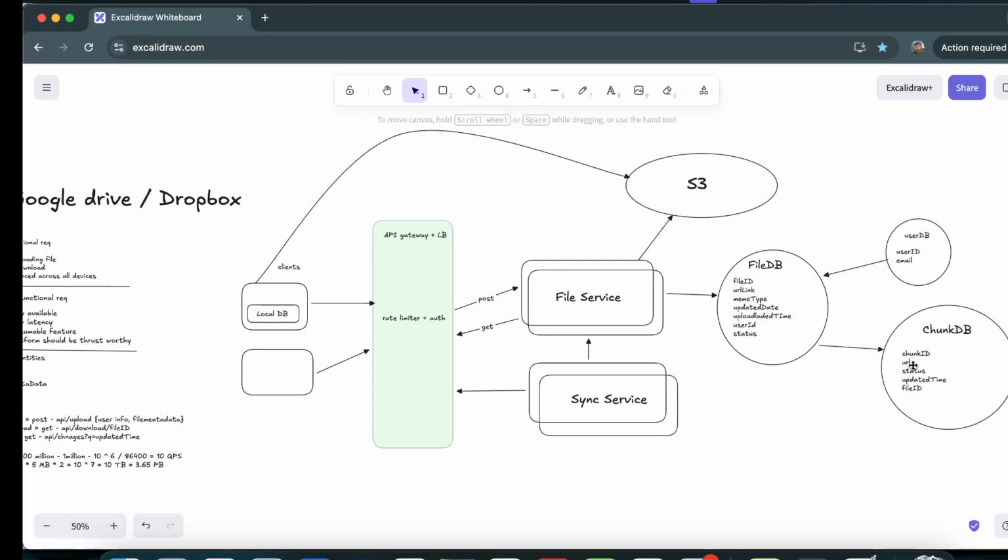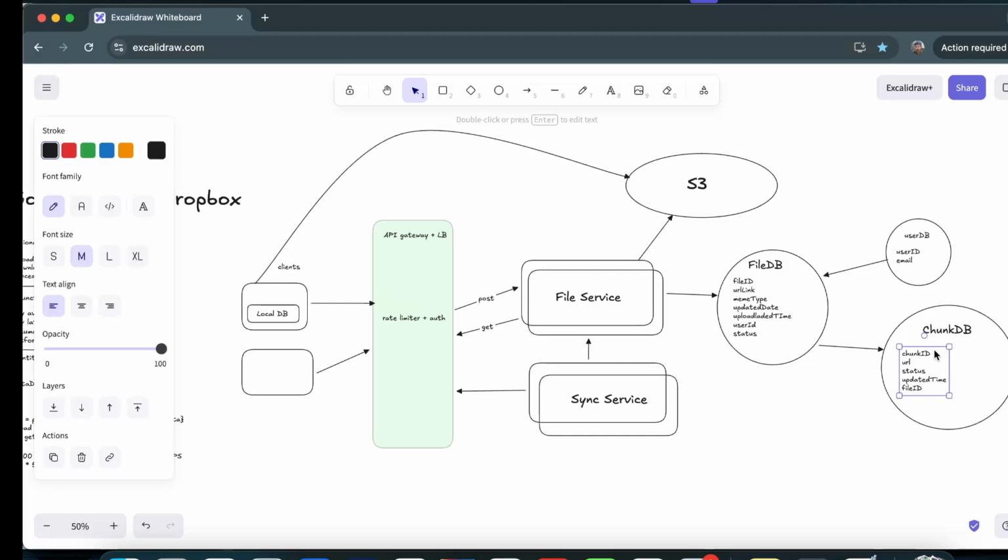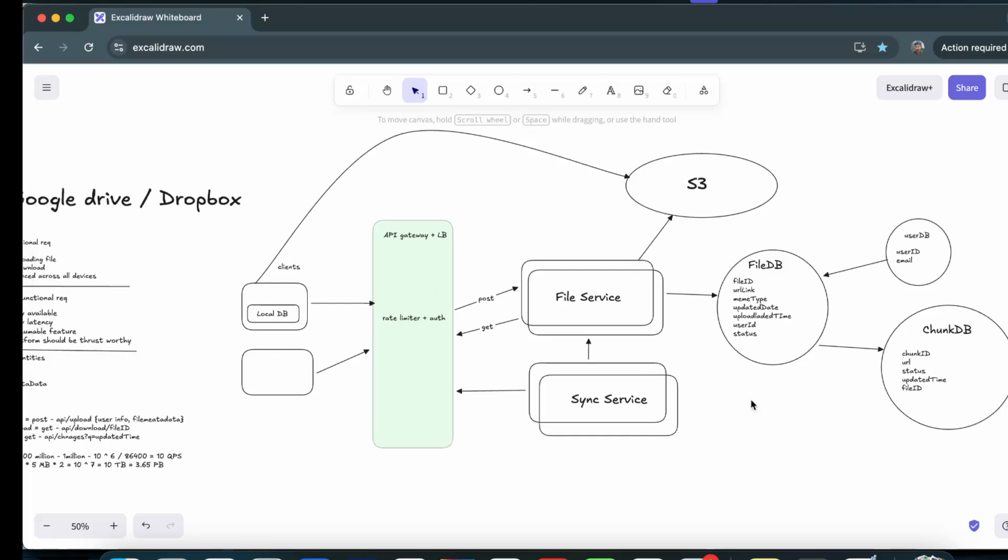Correct. For that, we can create a fingerprint. For whatever chunk of the file we have, we can create a hash of those particular bytes, and that is our chunk ID. So the fingerprint is something we can use to make sure that whatever chunk we modified is matching with this chunk DB as well. So for that, we have to maintain the local DB here.